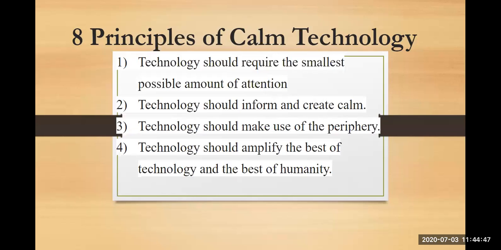Communicating the information without taking the user out of their environment or task. So in calm technology, it works within your environment, and according to that environment, it will give you the results. Okay. Second, technology should inform and create calm.